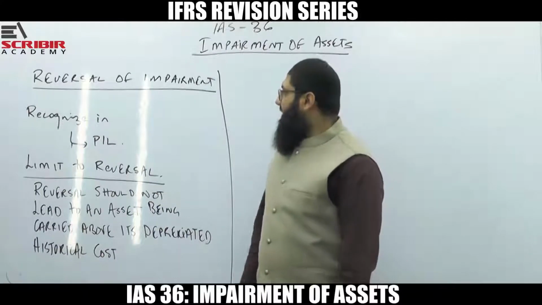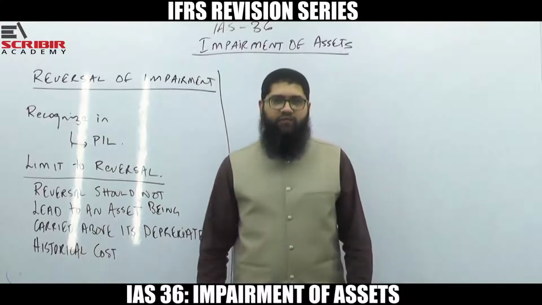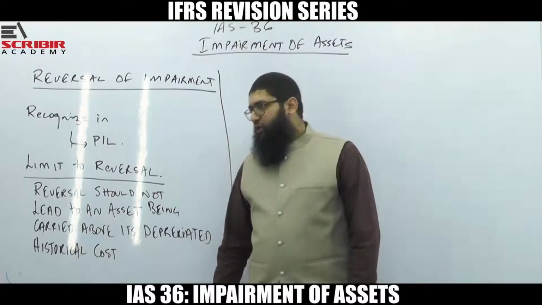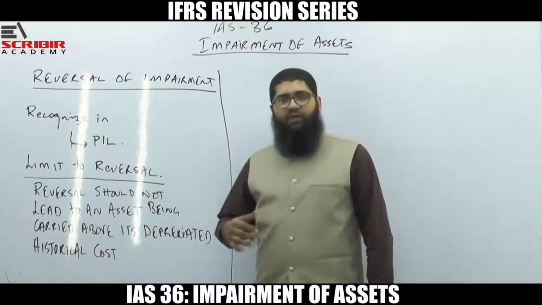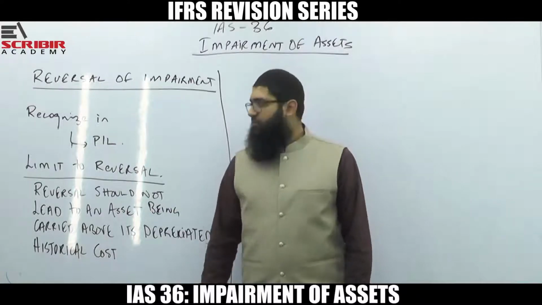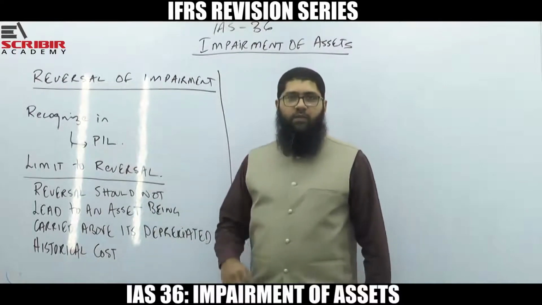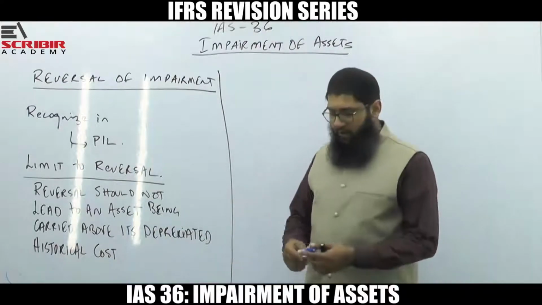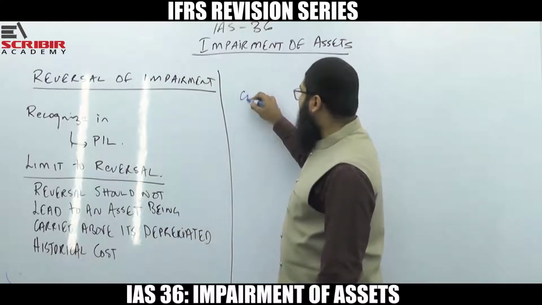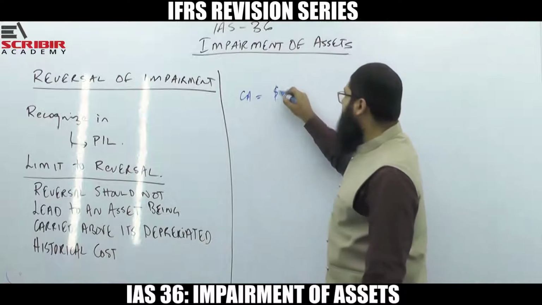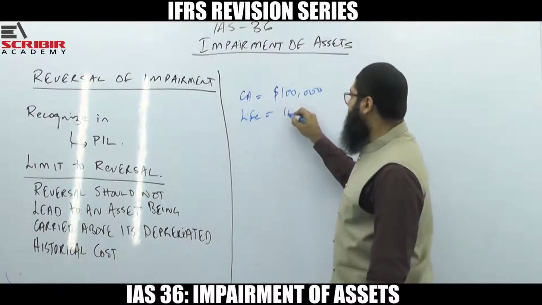Okay, so the next thing that we need to understand is how we recognize the reversal of impairment loss. Whenever the reversal of impairment loss takes place, you have to recognize this loss reversal in the P&L. That means you have to recognize it in the P&L. Now, for example, there was an asset which had a carrying amount of, let's say, 100,000 and the life of that asset was, let's say, 10 years.